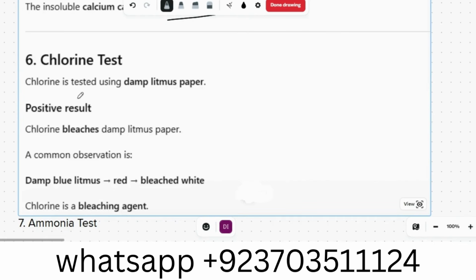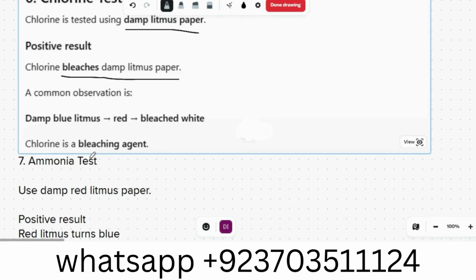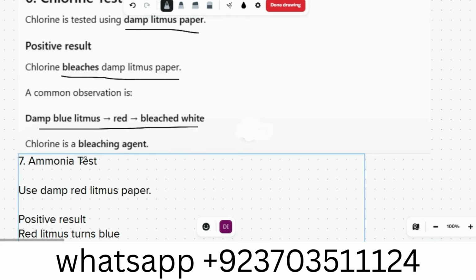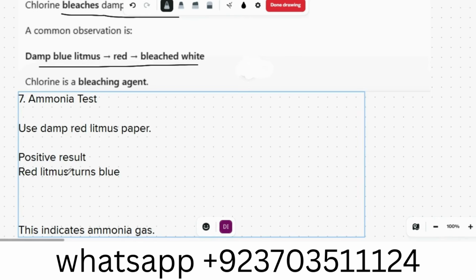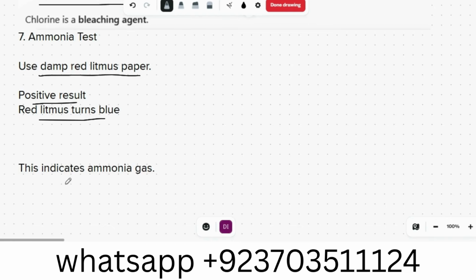Chlorine is tested using damp litmus paper. The positive result is that chlorine bleaches damp litmus paper. Common observation: damp litmus paper bleaches from red to white. Chlorine is a bleaching agent. Ammonia is tested using damp red litmus paper. The positive result is that red litmus paper turns blue. This indicates that ammonia gas is present.